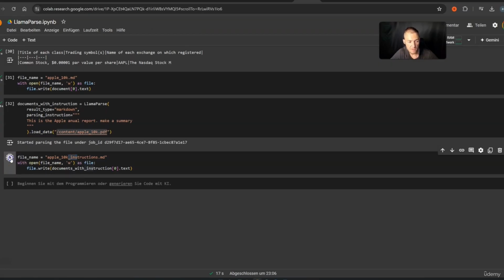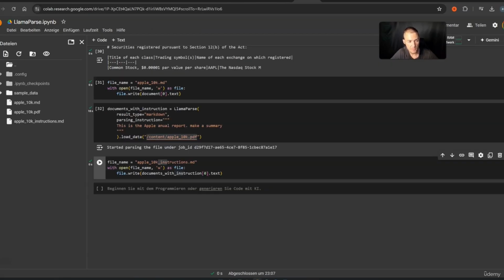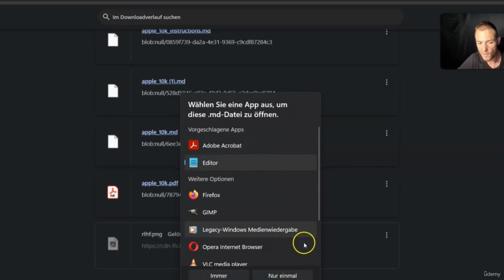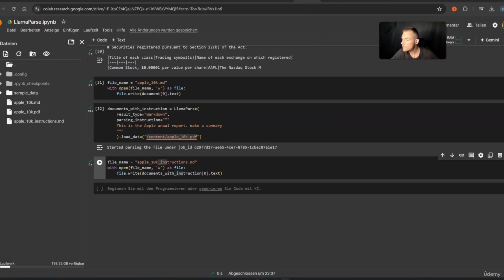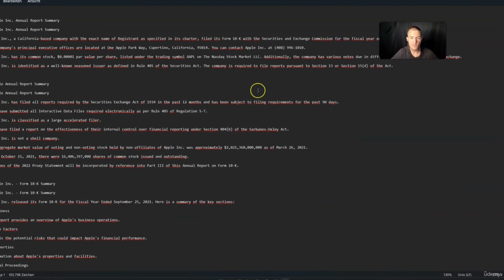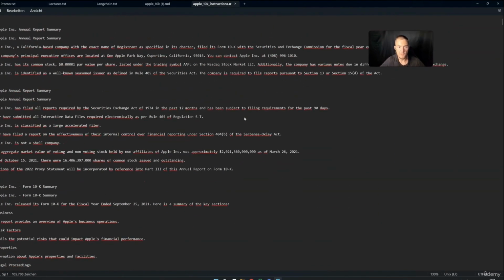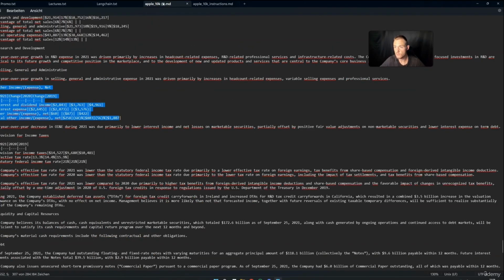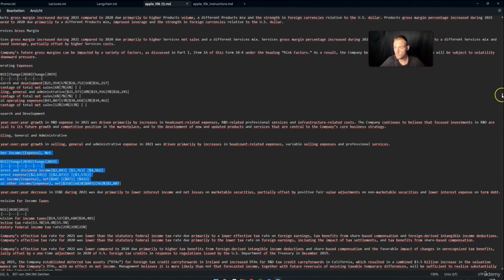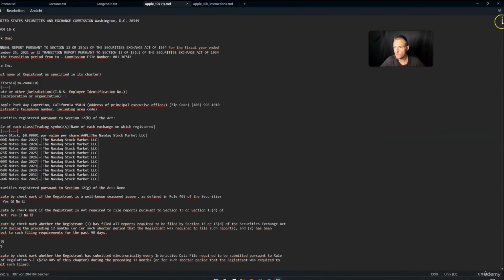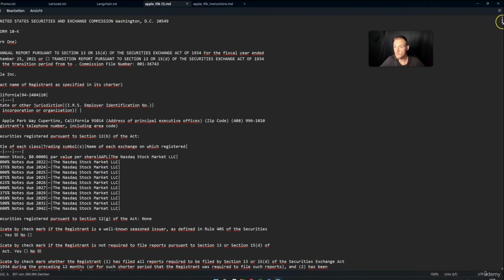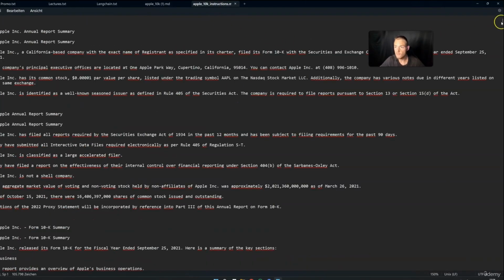So if you simply press play once again on this cell, this thing will get included also in your content here, so you see it down here, apple10k instructions Markdown. If I press on these and if I download it, I can open this up with my editor. And now we have our summary. So if I make this big, you see, or at least you should see, that this is a lot shorter. Yes, you see it also here. So here, if you see on the right side, this thing is a lot smaller than this thing.